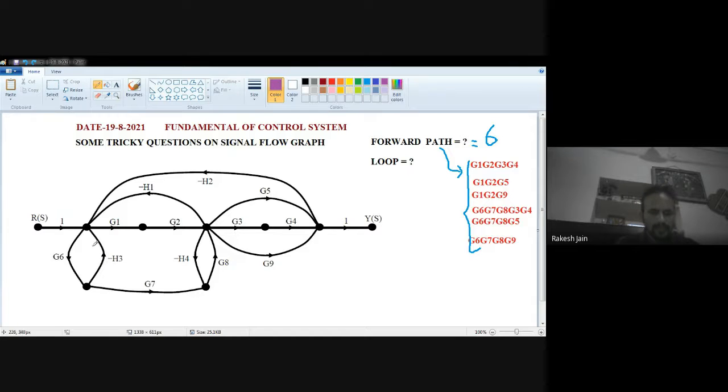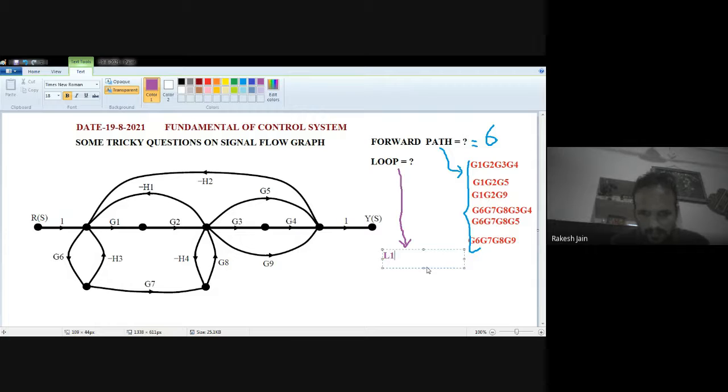So the first loop is this leftmost loop, G6 S3. I write down the minus externally. So the first loop L1 is minus G6 S3. Just wait for 5 minutes more. Then this question will be completed, then we will end our lecture. So wait for a while. So minus G6 S3 is a loop.